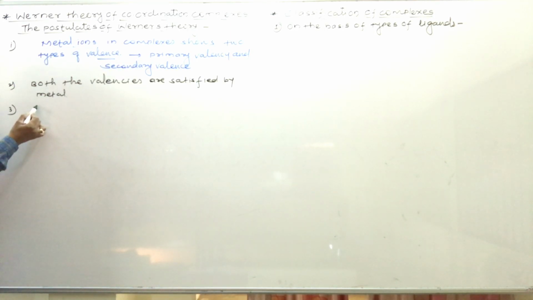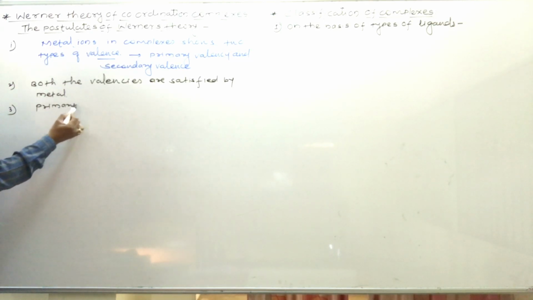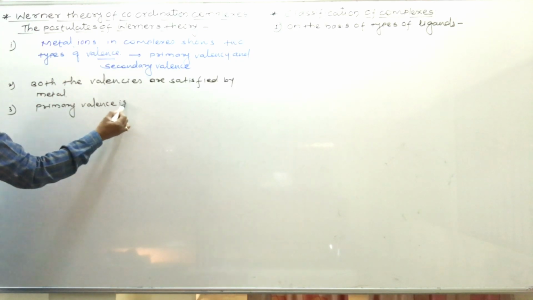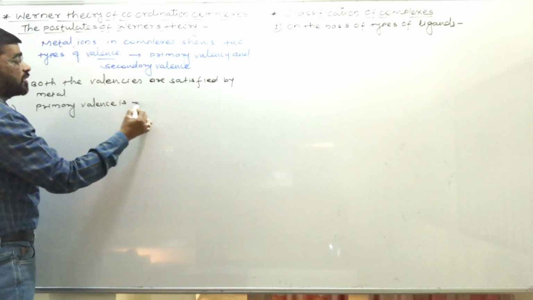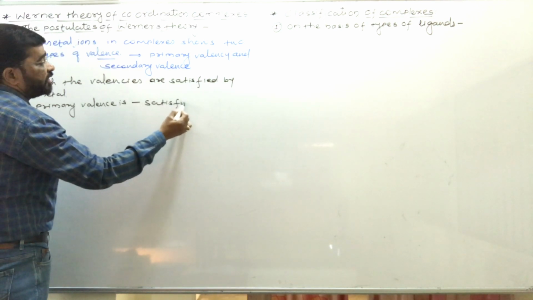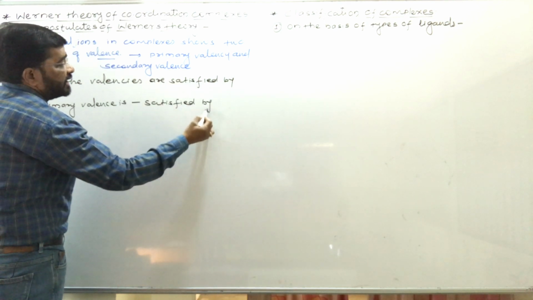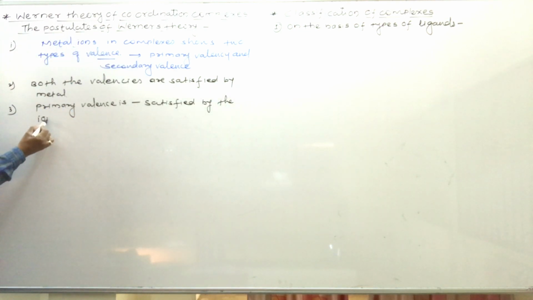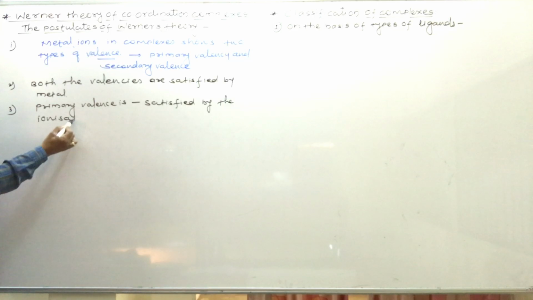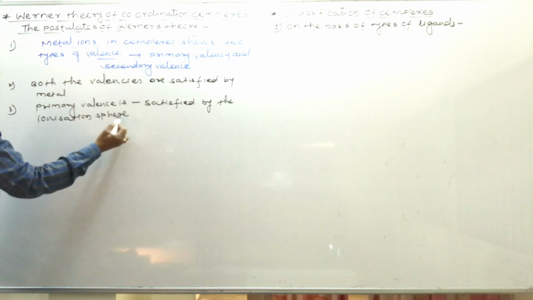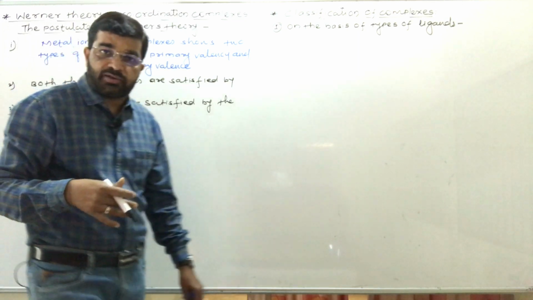Next postulate: primary valence is satisfied by the ionization sphere, or the species present in the ionization sphere.